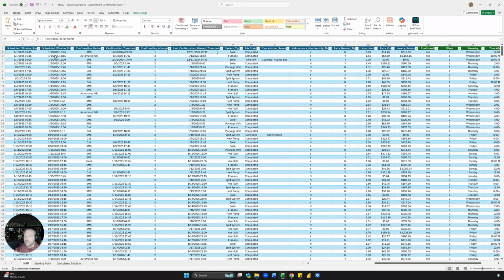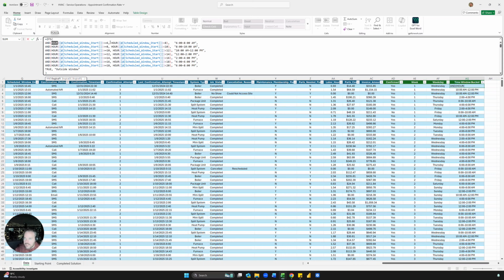So we're saying if the hour is greater than or equal to 6, which is 6 a.m., and less than or equal to 8, then put 6 to 8 a.m., right? If it's greater than 8 but less than 10, put 8 to 10 a.m., right? So it's putting it in 2-hour buckets. But you can change this. Maybe you have 3 hour. And then also if it's none of these, say it's after 20, which would be 8 p.m., then it's outside the window. And so that's that formula.